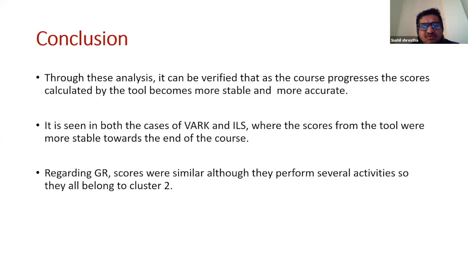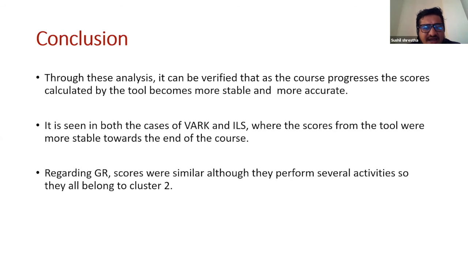In conclusion, we found that there were some significant changes until week 7, but very few after that. The learning analytics tool can be a very important tool to calculate the score. After week 7, when we found fewer changes, we can say that the model is becoming more stable and more accurate.